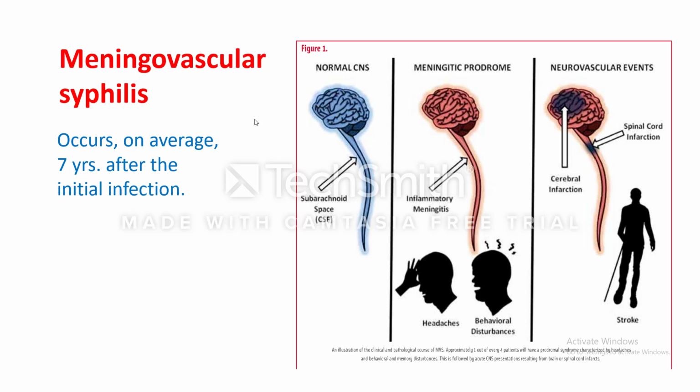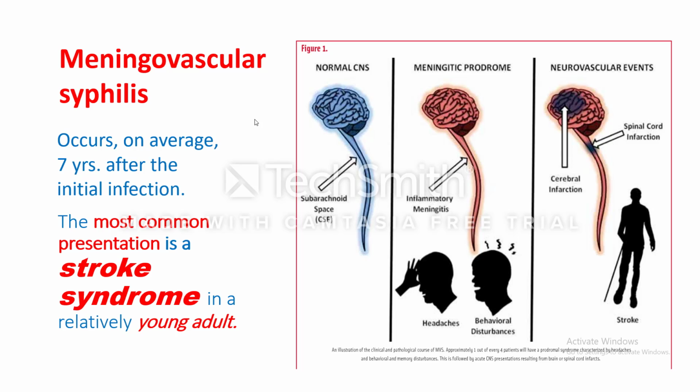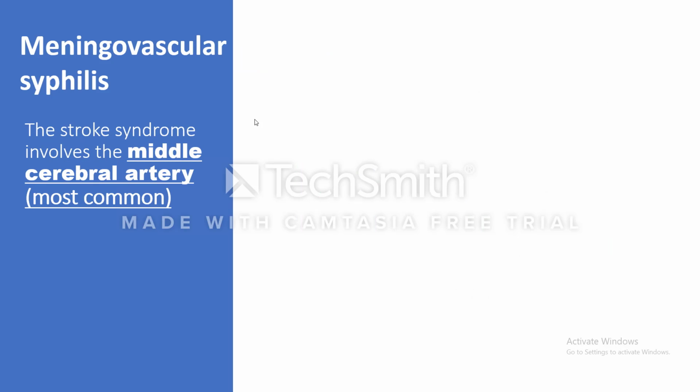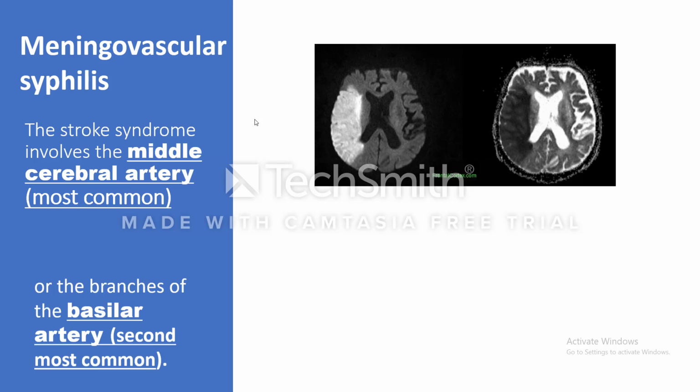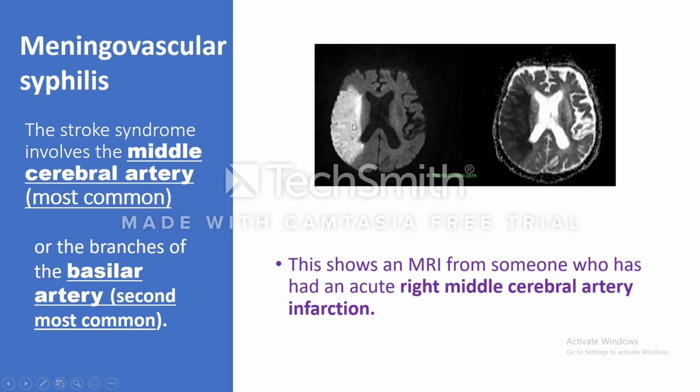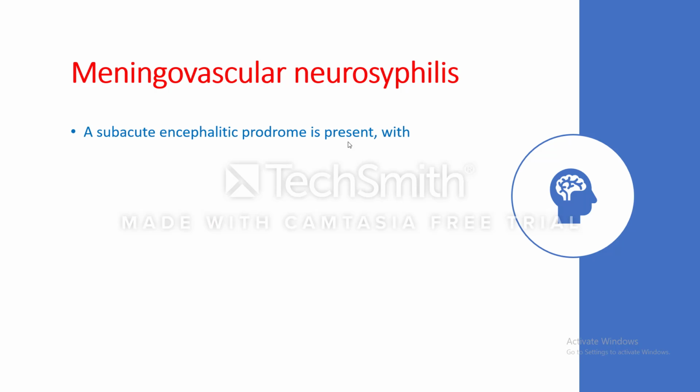Meningovascular syphilis usually occurs on average 7 years after the initial infection. And the most common presentation is a stroke syndrome in a relatively young adult. And this stroke syndrome involves mainly the middle cerebral artery. This is the most common, followed by the basilar artery, and this is the second most common. This is a right middle cerebral artery infarction, and it may occur in the left.